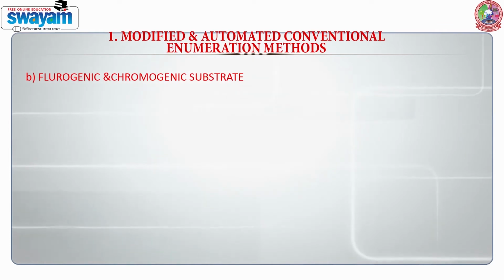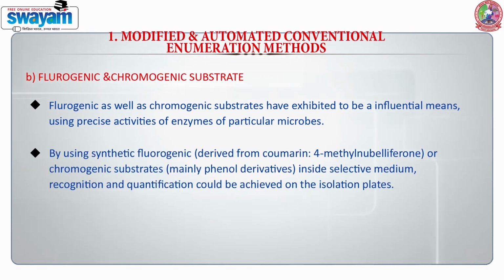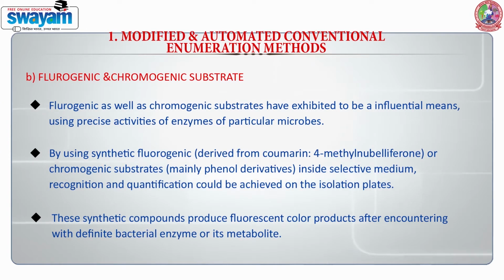Fluorogenic and chromogenic substrates. Fluorogenic as well as chromogenic substrates have proven to be an influential means of using the precise activities of enzymes of particular microorganisms. By using synthetic fluorogenic or chromogenic substrate inside selective medium, recognition and quantification of microbes could be achieved. These synthetic compounds produce fluorescent or colored products after encountering a particular bacterial enzyme or its metabolite.